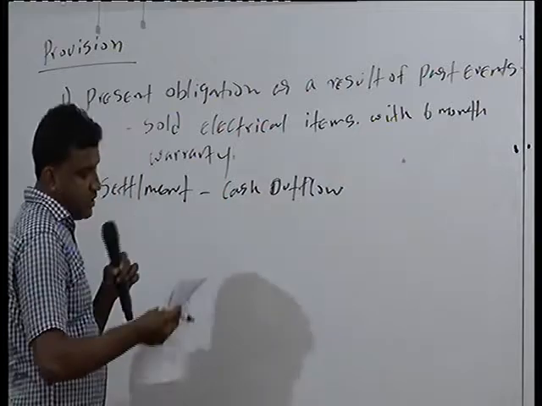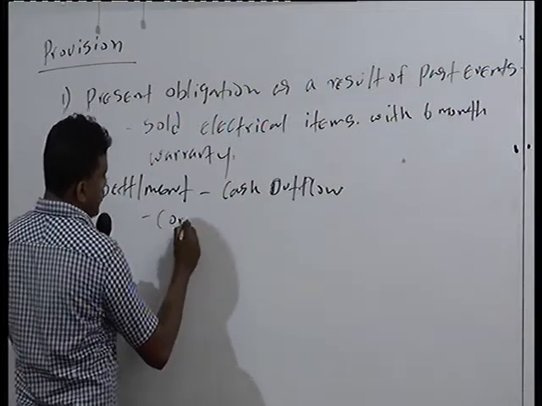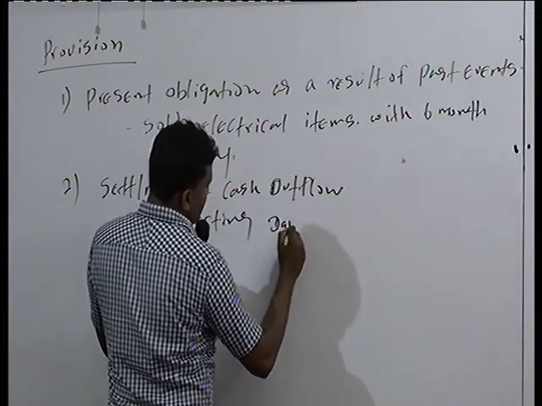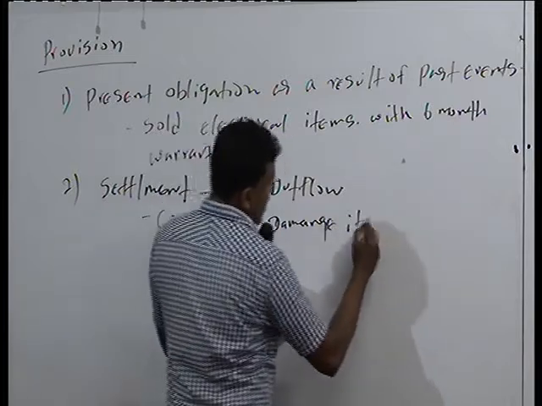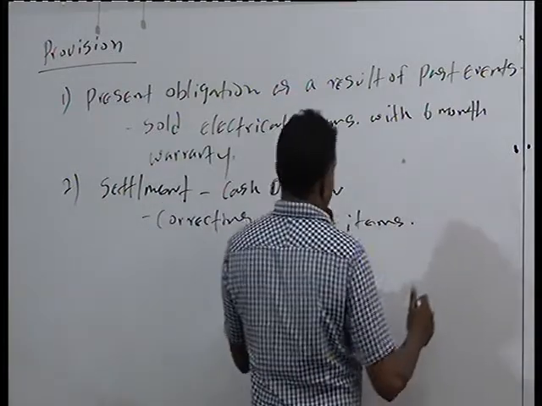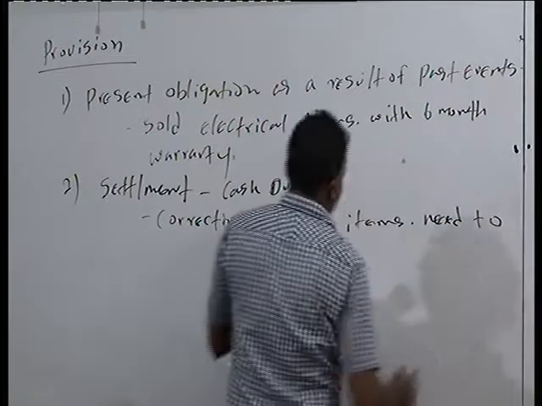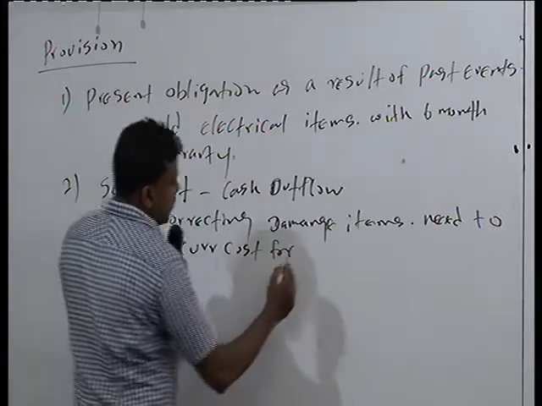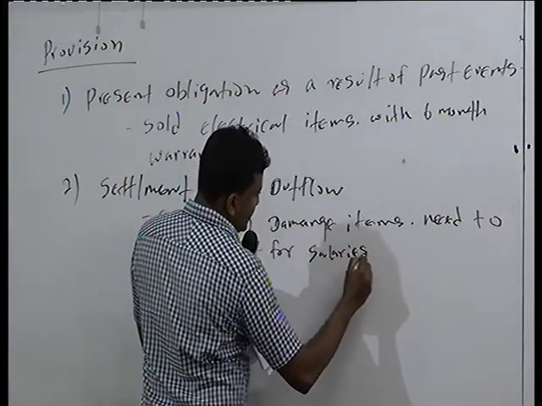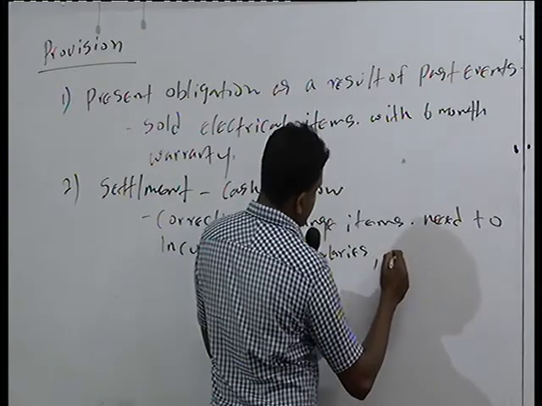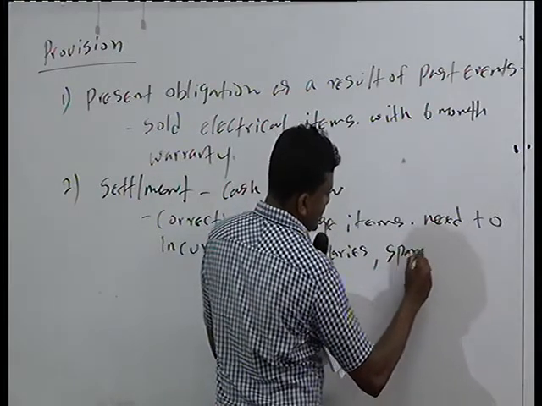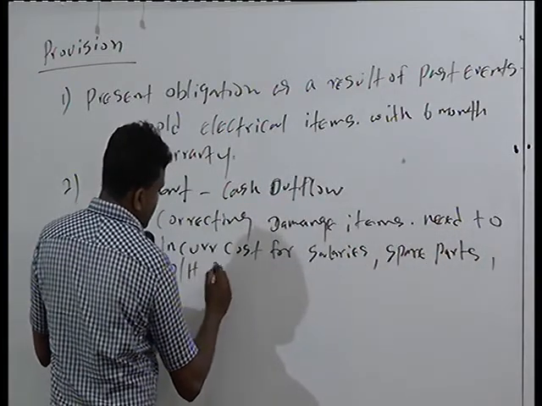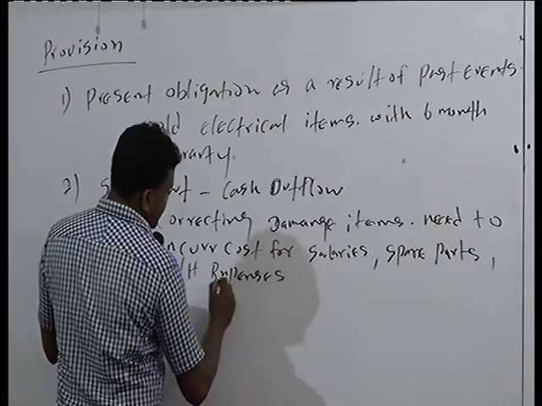Yes, because when correcting the damaged items, you need to incur costs for salaries, spare parts and overhead expenses, right?